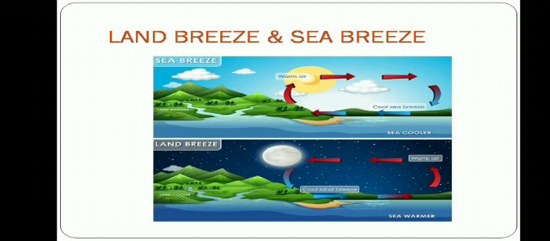Sea breeze. Sea breeze is the wind that blows from the sea to the land in the daytime. So during the daytime, what happens? The air above the land expands and rises, and cool air from the sea blows towards the land. This is called sea breeze.